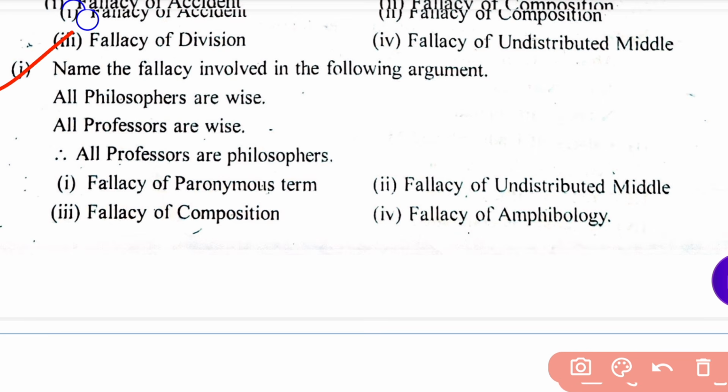Name the fallacy involved in the following argument. In this argument, you have to find the fallacy. What type of fallacy is prevalent here? Read the argument. All philosophers are wise. All professors are wise. Therefore, all professors are philosophers.